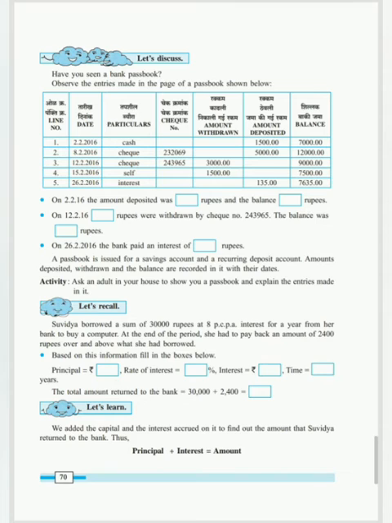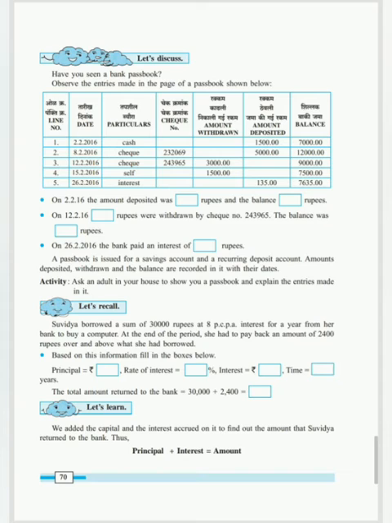Now how much interest was given? 135 rupees. So finally the balance is 7635 rupees. After adding 135 rupees to 7500, the balance is 7635. Now let's solve the boxes shown below.